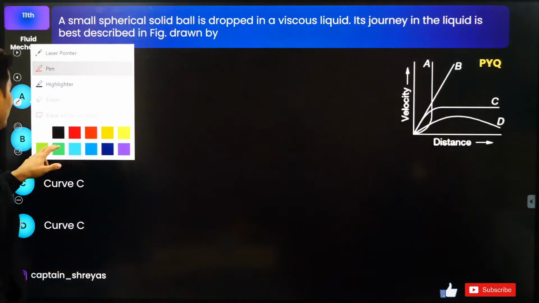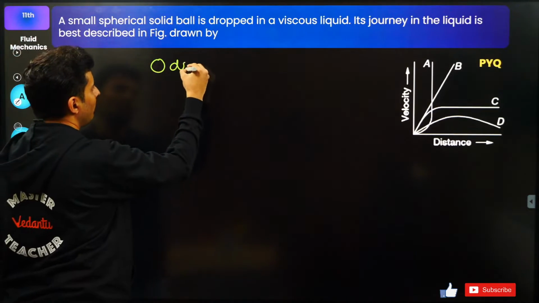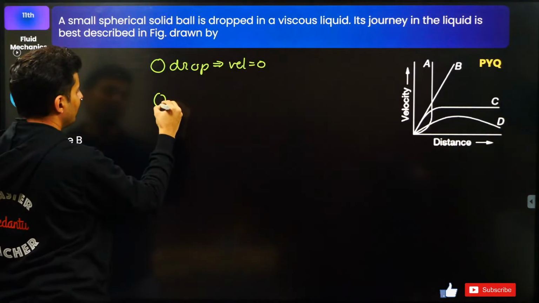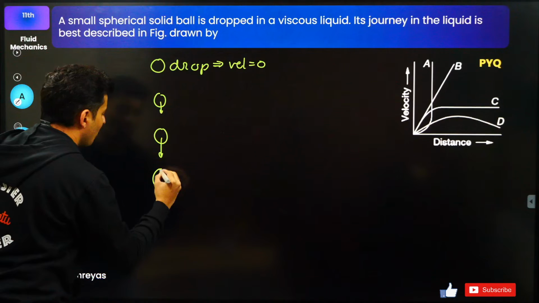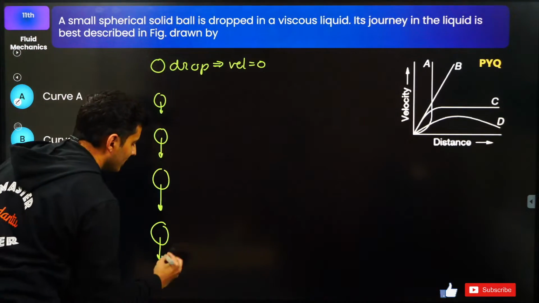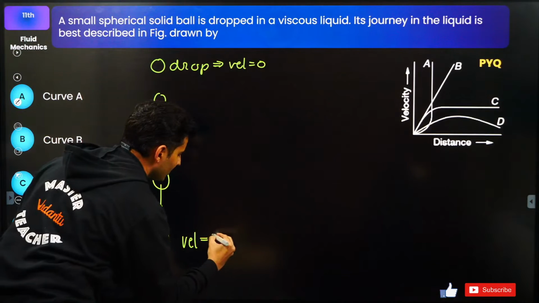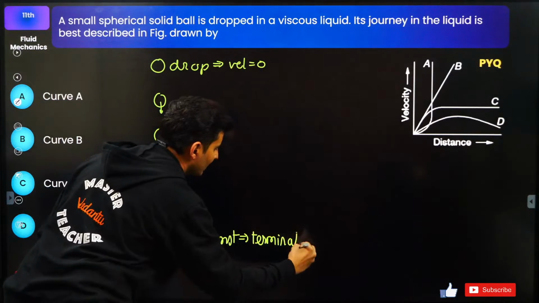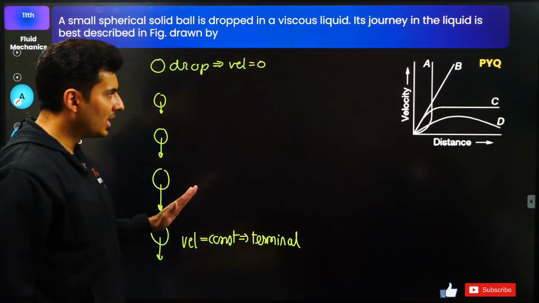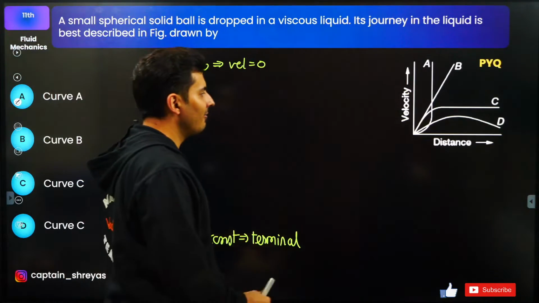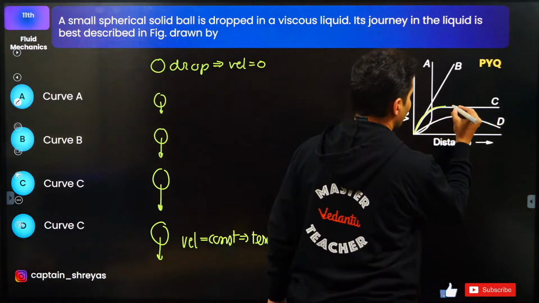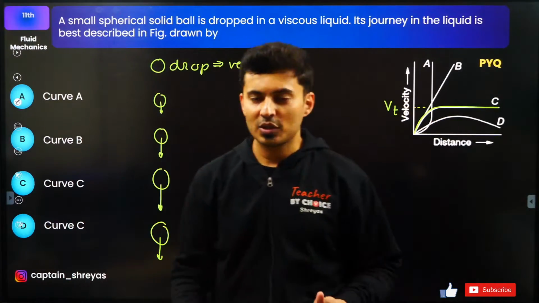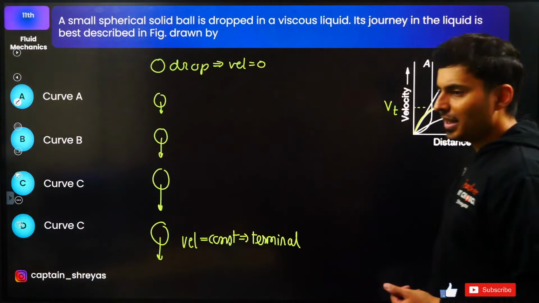Very simple. When you drop a ball, the velocity is 0. Then the velocity increases more, and then it remains constant. The velocity becomes constant, and that is called your terminal speed, right? So it should increase and then remain constant. I think there is only one graph like that. Check this out. It's remaining constant. You can see that. This would be your terminal velocity. So it's option C. Yep, very good.